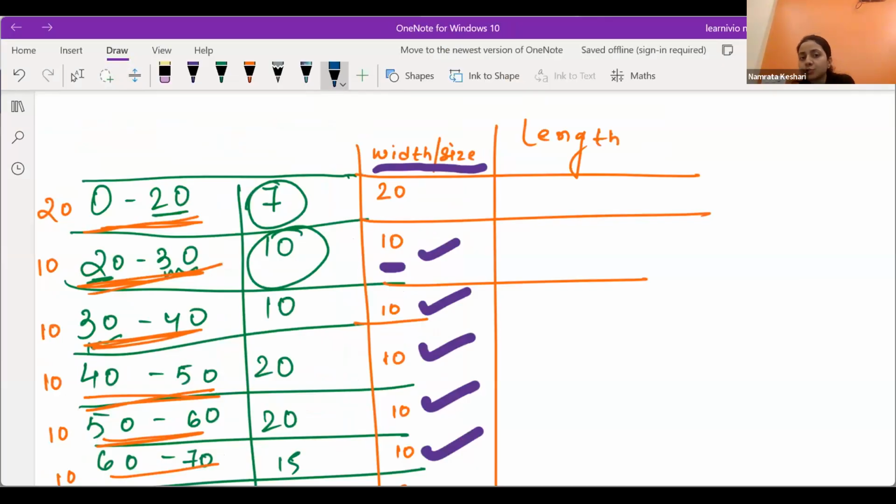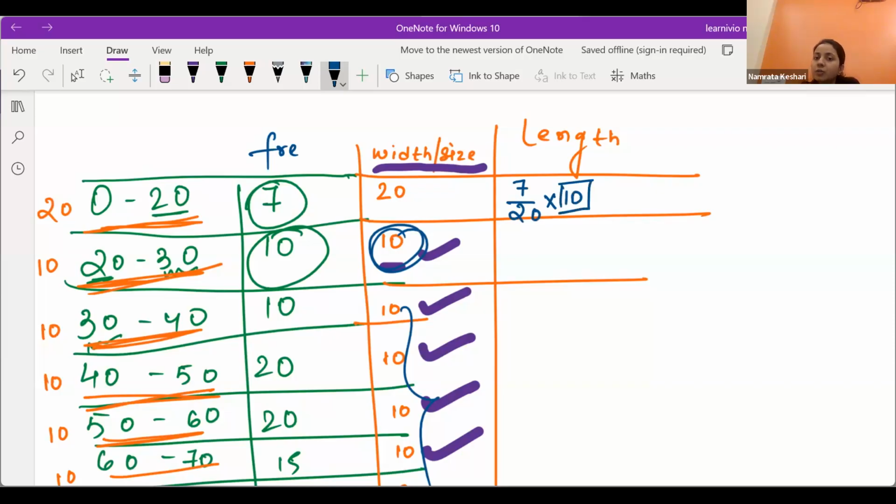So first we have to make one more column which will represent the size, where we will be checking which one is the minimum. Even if that data occurs many times, it doesn't matter, we take the smallest one. Any one of the 10s you have picked, because 10 is the minimum over here. Then we will be doing the frequency divided by the class size, into the number which you have picked, that is 10.